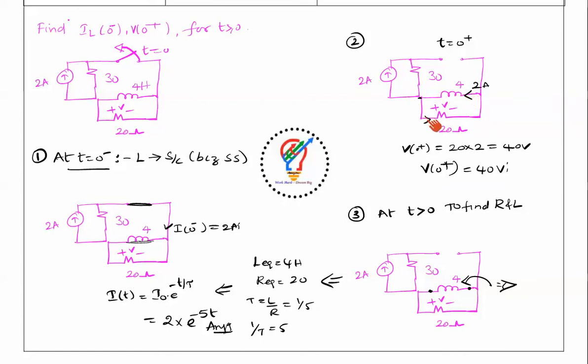According to the passive sign convention, the current entering the passive element should have the positive sign, so plus and minus here. How much voltage is here? V of 0 plus is equal to 2 amps into 20, which is nothing but 40 volts. So that is what we found here.